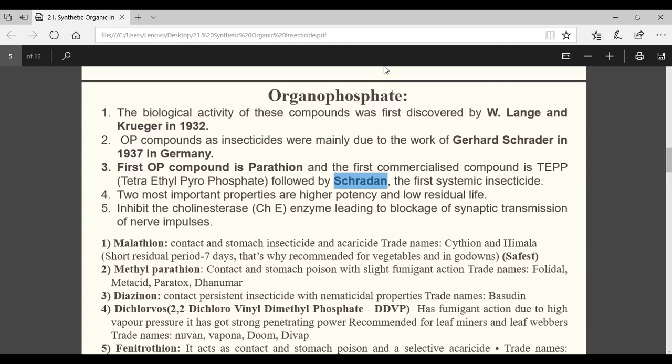Getting my point? How many points are there? Three. First organophosphate compound, Parathion. First commercialized organophosphate compound, TEPP, tetraethyl pyrophosphate. First systemic organophosphate compound, that is your Schradan. Understood? Any of this may come in the exam. This first point is not important. This third point is very, very important. Try to remember. Anyway, the scientist name you can easily tell. Schrader has developed Schradan.